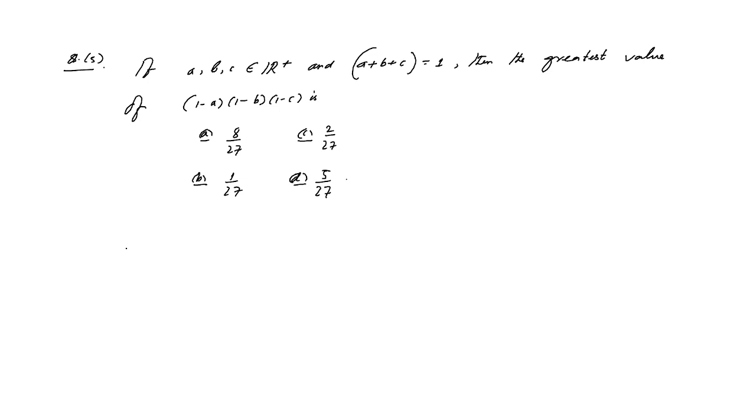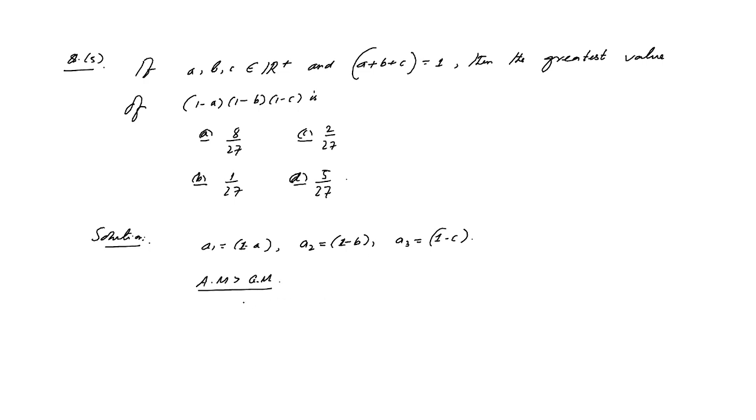So now the thing is how to solve this kind of question. Here also we can apply AM greater than GM. Solution: we consider the number a1 as 1 minus a, a2 as 1 minus b, and a3 as 1 minus c. Now you just apply AM greater than GM.